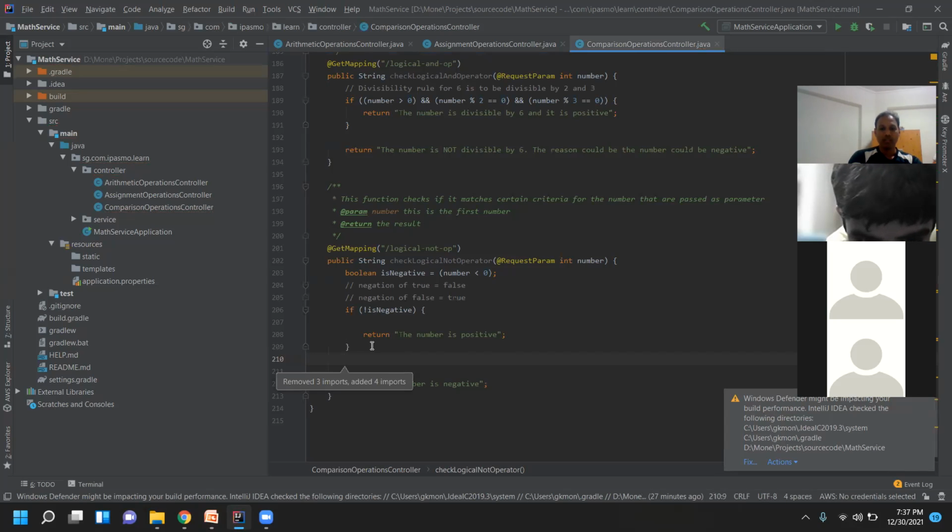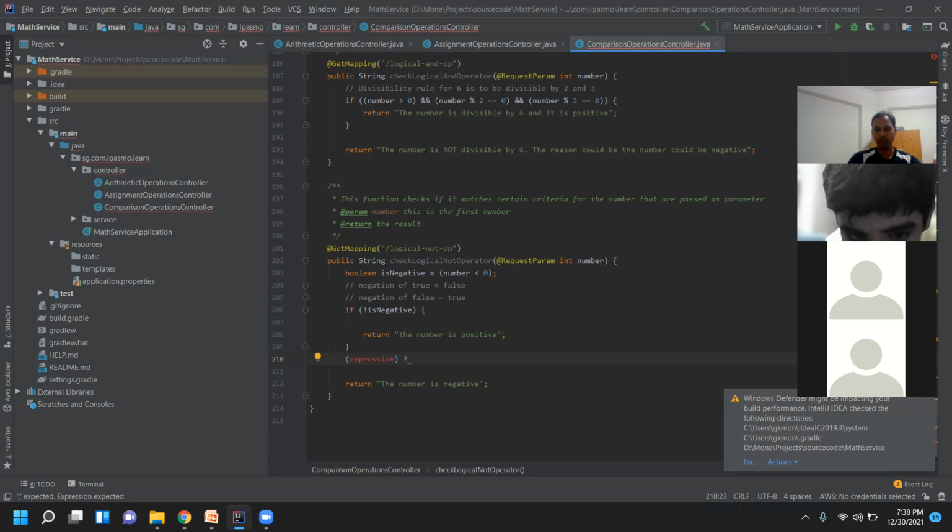So this is the expression. The expression can be true or false. If it is true, the question mark represents that, then this is the success statement.